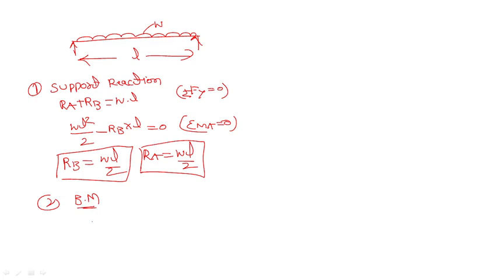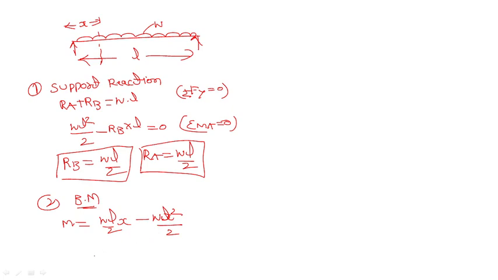So M is equal to WL by 2 into X, means if you take any point from here, this is the X point, WL by 2 into X minus WX square by 2.